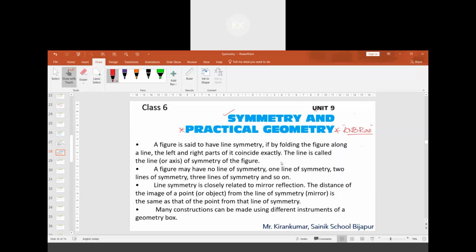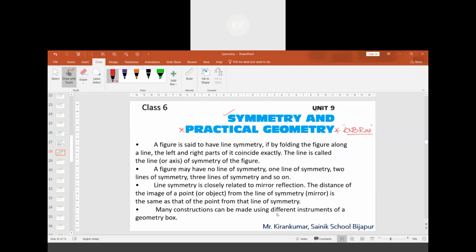A figure may have no line of symmetry, one line of symmetry, two lines of symmetry, and so on. The line of symmetry is closely related to mirror reflection. The distance of the image of a point from the line of symmetry is the same as the distance of the point from the line of symmetry.